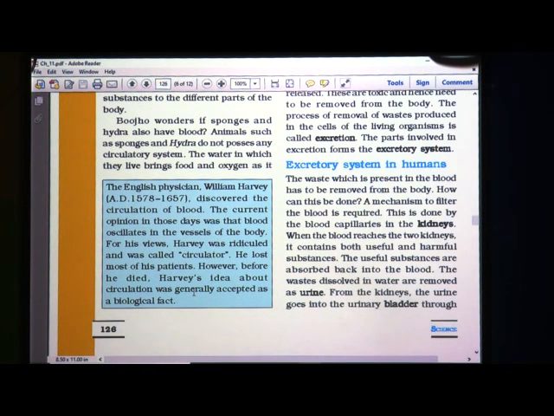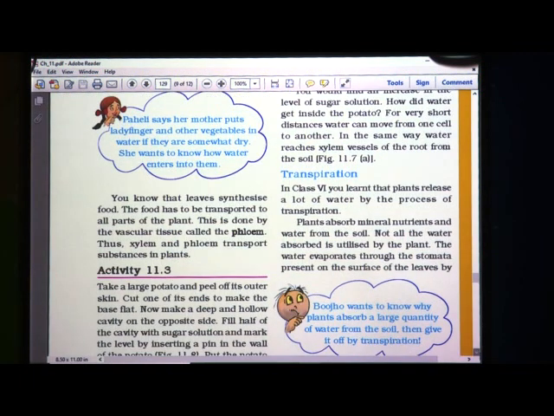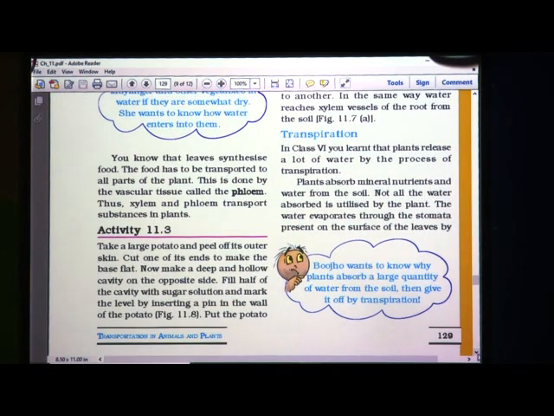Nowadays we know how the circulatory system is there and how it functions for the transportation of blood. Then one more activity is there, 11.3. See this activity 11.3.